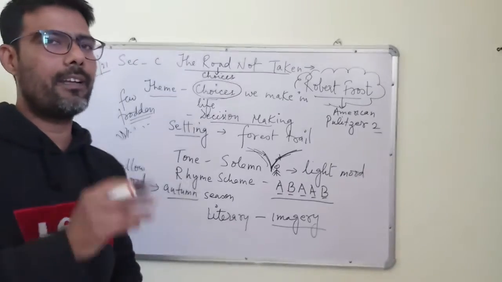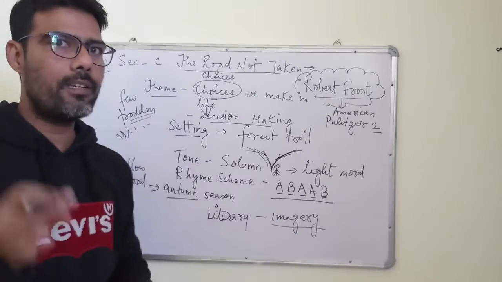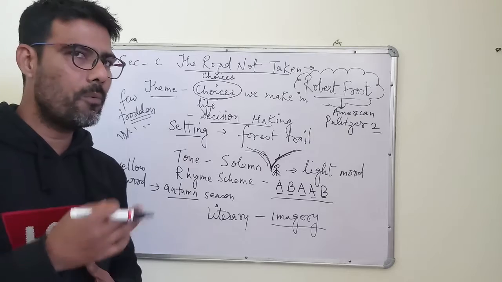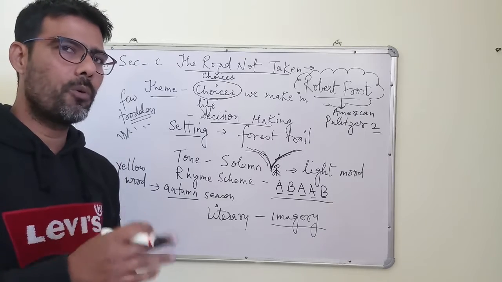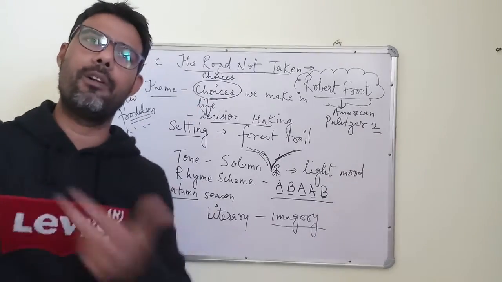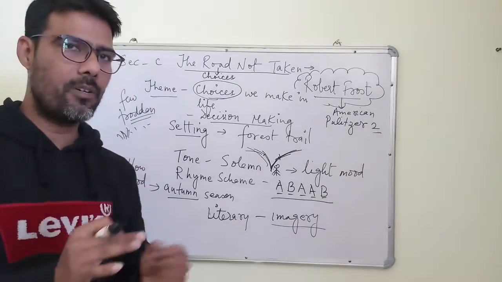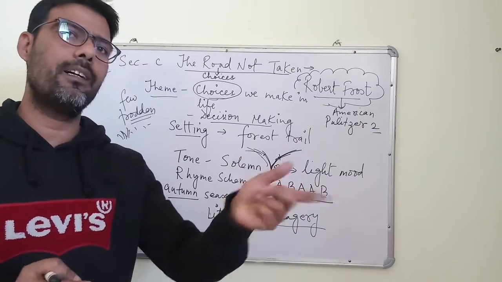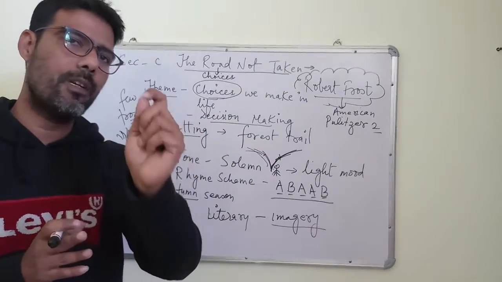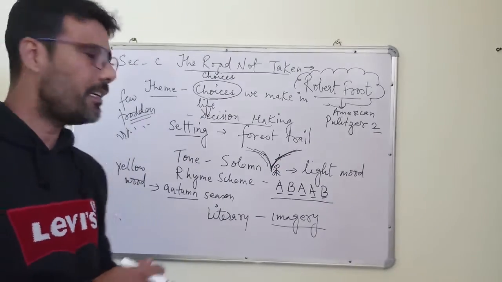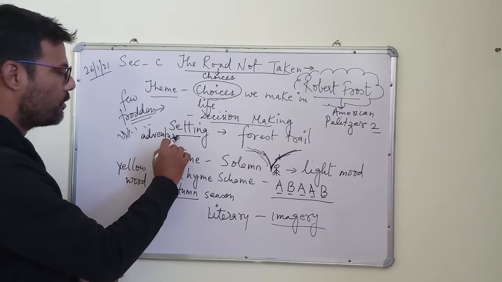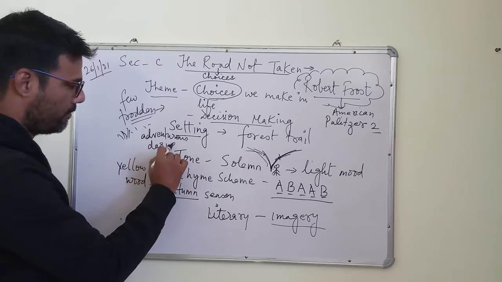This paragraph shows that the writer, or the poet, was somewhere a very daring, adventurous kind of person who wanted to take risks. He did not want to go with the herd. Generally, what do we do? We go with the crowd. If the crowd is going for science, I will also go for science. So this person does not believe in following the herd. He wants to make his own path, and he selects the road which was very less trodden, right? This reveals that the character is quite adventurous as well as daring by nature.